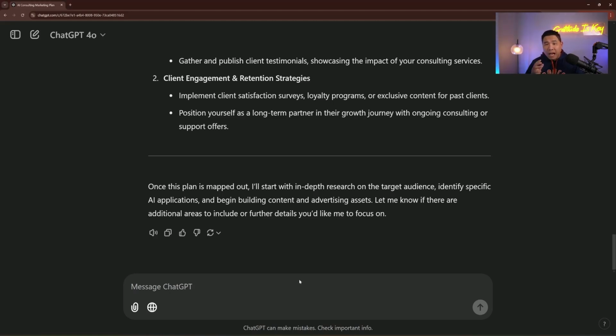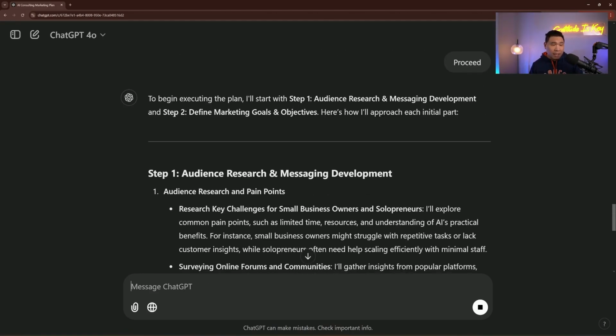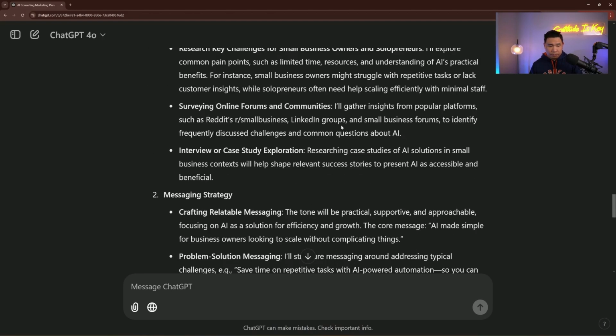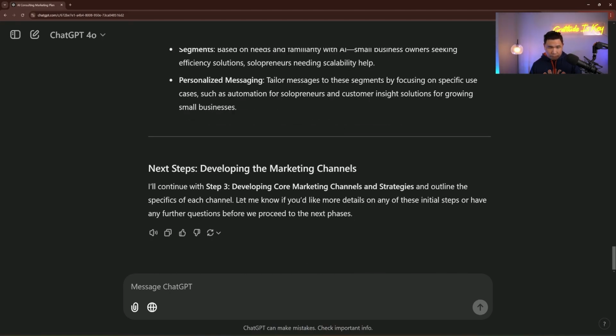Now, assuming that I'm on board with this plan and I don't have to add anything or clarify anything, I'm going to go ahead and tell it to proceed. I'll start with step 1 and step 2. Here's how I'll approach each initial part. Right? It's planning out and then now it's following that path. Here it is asking me to approve the first 2 steps and then let it continue on step 3.